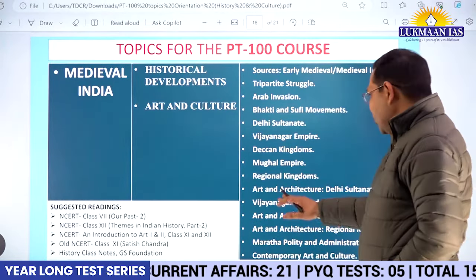And again we suggest NCERT books as well as our class notes to be studied, and I think that is more than sufficient. It is advised that instead of studying a variety of sources once or twice, it is better to study limited, authentic sources again and again, and master a particular area for UPSC. So these are suggested accordingly.